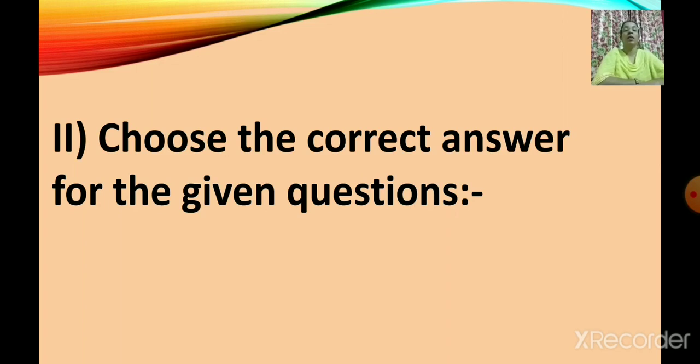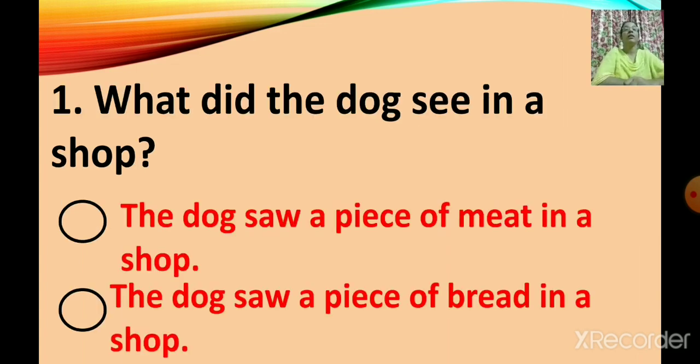Now we are going to start with the question and answers. Question is given, and two answers are given. One answer is right and the other one is wrong. So you have to choose which is the correct answer for the given question. So let us start. Roman question number 1.